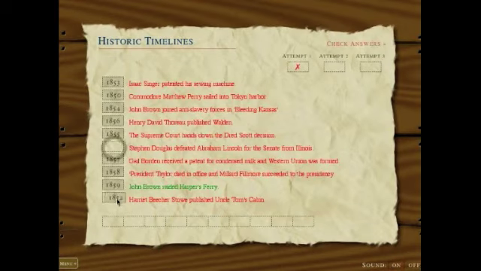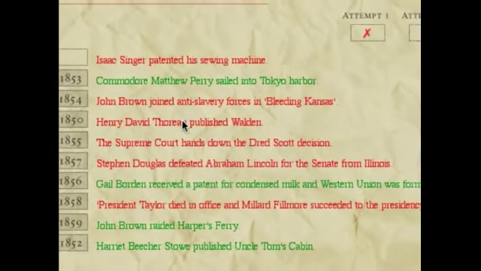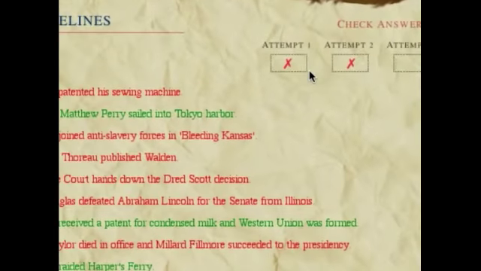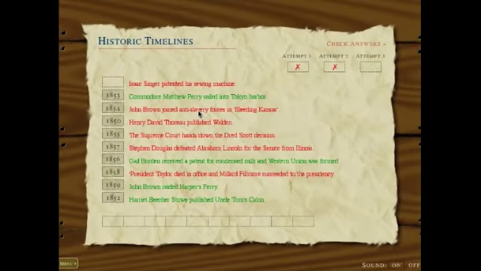What we have to do is move them around into different places and try it again somehow. Oh no, 59, that was right. Let's not move that, and let's try again. Well, look at that. We got 4 of them right, but we've had 2 attempts, and it looks like we only get 3. You get an idea of how this game works. Let's go back to the main menu.